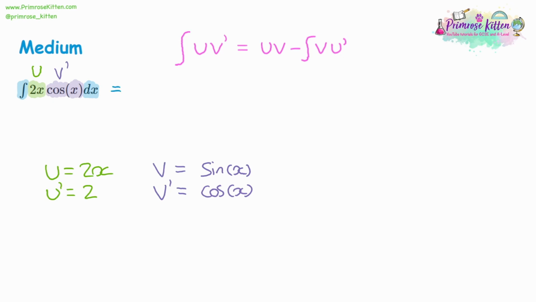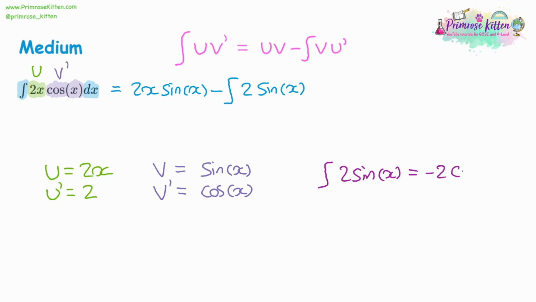Let's do a substitution. So we have uv, so that'll be 2x times sin x, and then we've taken away the integral of v times u dash. So u dash is 2, so that'll be 2 sin x. So we can then integrate the 2 sin x, and if you integrate sin, you get negative cos. So we get negative 2 cos x. And so now we can write down a final answer. The first bit stays the same, and then the second part will be negative 2 cos x.